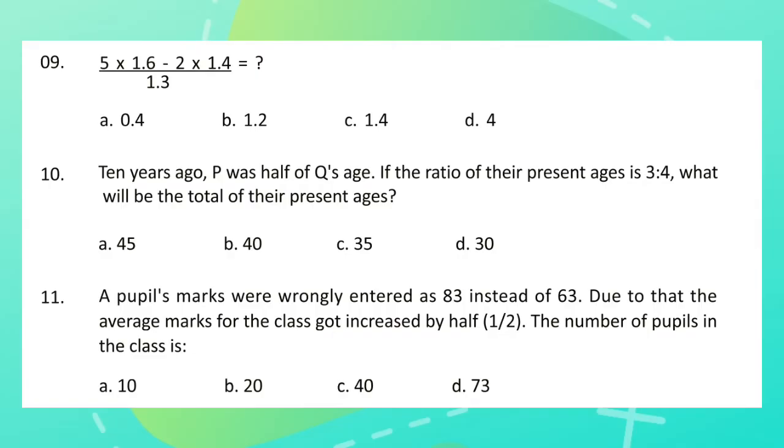Question 10. 10 years ago, P was half of Q's age. If the ratio of their present ages is 3:4, what will be the total of their present ages? Question 11. A pupil's marks were wrongly entered as 83 instead of 63. Due to that, the average marks of the class got increased by half. The number of pupils in this class is